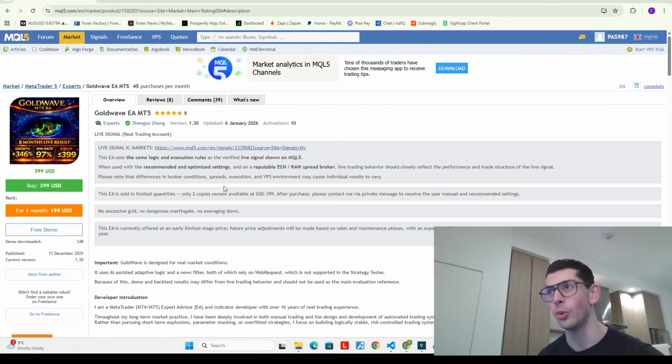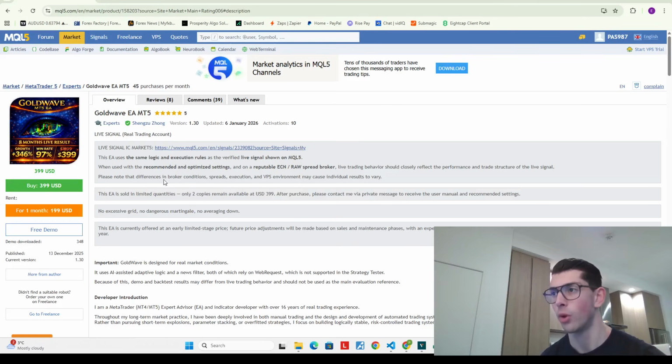So there's both some green flags and some red flags when it comes to this EA, and I'm very curious to dive in to see how exactly it works and what's behind this performance. As we can see, he's saying that this bot is indeed built for real market conditions. It's using stuff like a news filter, and there's even apparently an AI assisted logic. So that's interesting, and I'm curious as to how he's actually using that.